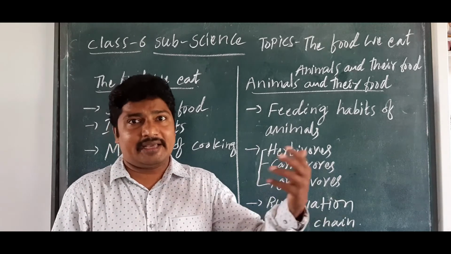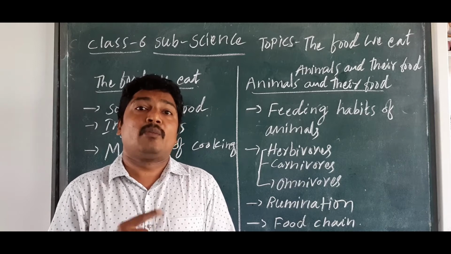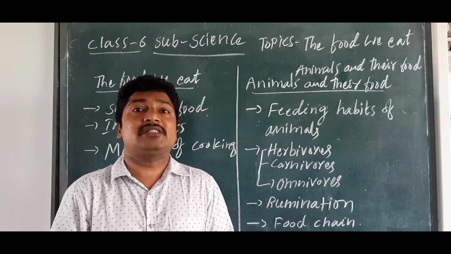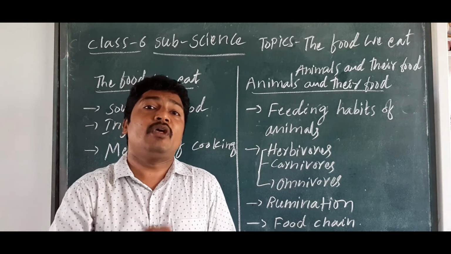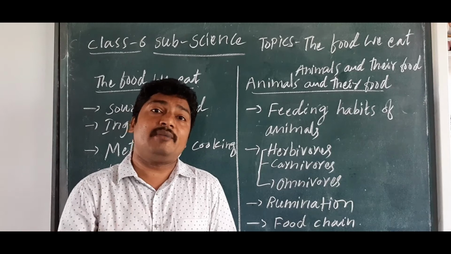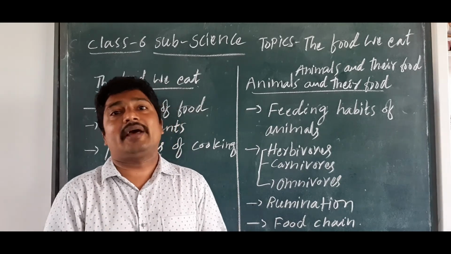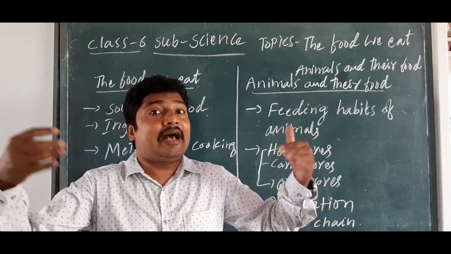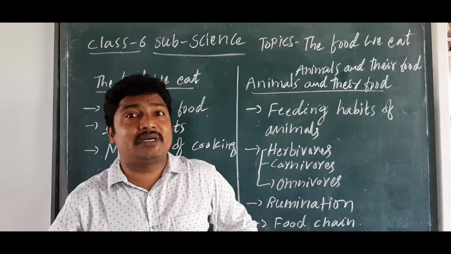Once again I say that carbohydrates give us energy, vitamins and minerals give protection to our body, and proteins are for the growth of our body, isn't it? Fat and roughage. Fat also gives energy, and it protects us from the outer atmosphere.